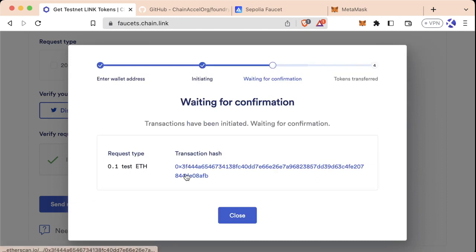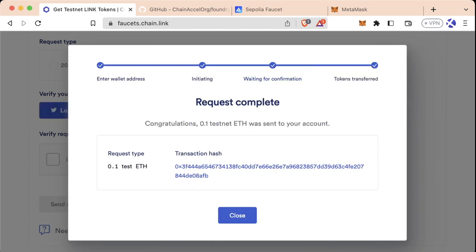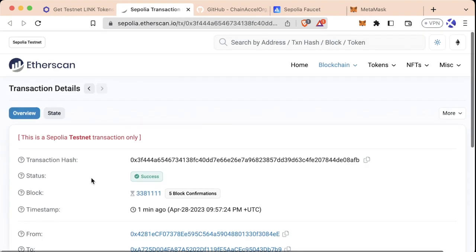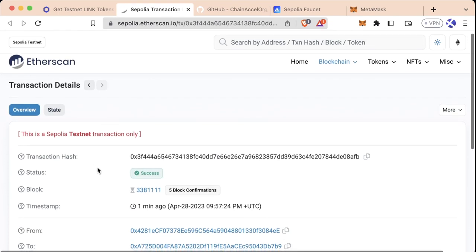Now, what's going to happen is it's going to give us this transaction hash on Sepolia. And after a delay, we'll see it go from initiating to waiting for confirmation to token transferred, and we'll see a transaction hash. And if we click the transaction hash, we'll see a transaction that was sent to our address. So this will be the first transaction that we get to see.